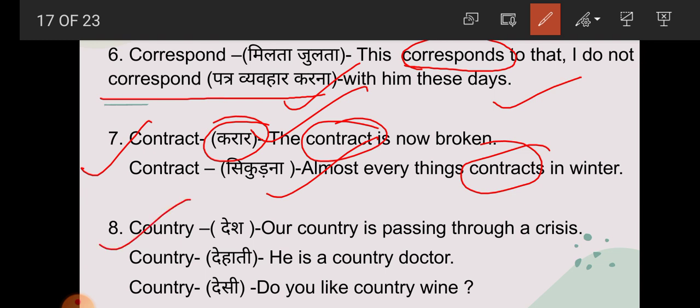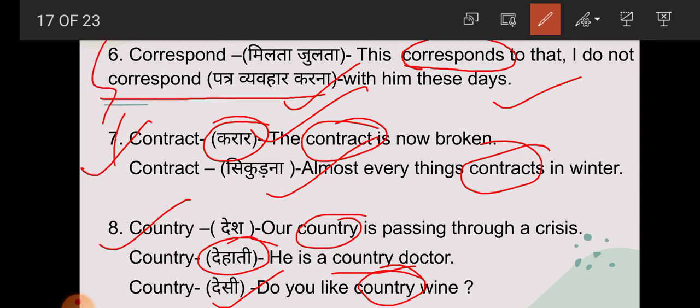Our country is passing through a crisis. So here country means desh. Now next one: he is a country doctor. So here country means what, student? Dehati. Now next one: do you like country wine? So here country means what? Deshi. So student, here we have got that correspond, contract and country are examples of homonyms.